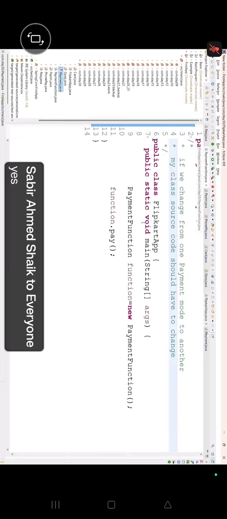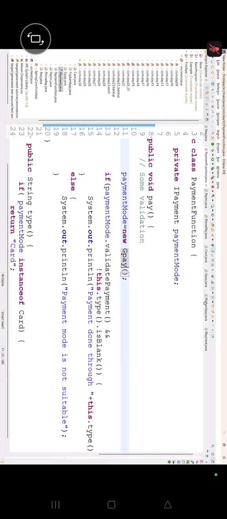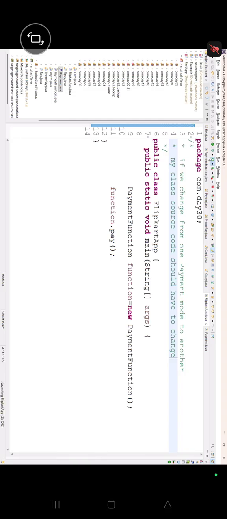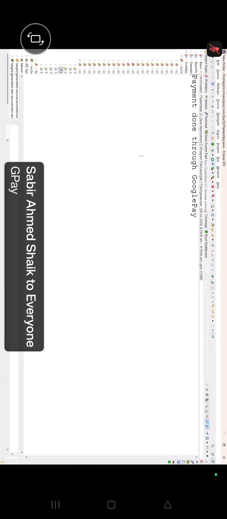Everybody see here. Now the card is not there, some GPay is there. Now which mode is going to execute? Payment successful through? Is it coming or not? Have we changed any name? No. But it's coming, right. Okay, perfect. We are still in core Java right now.